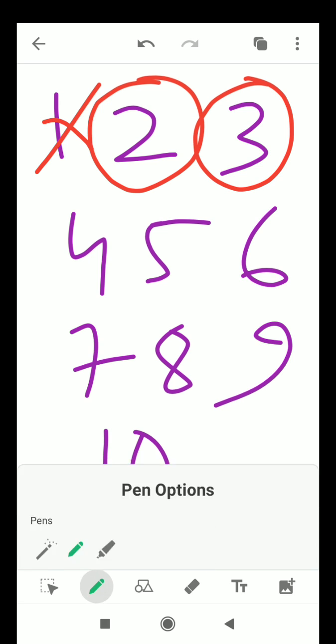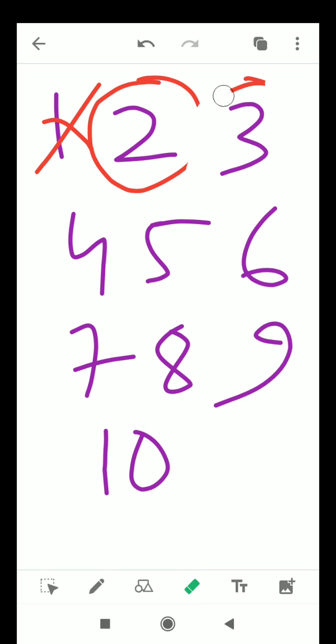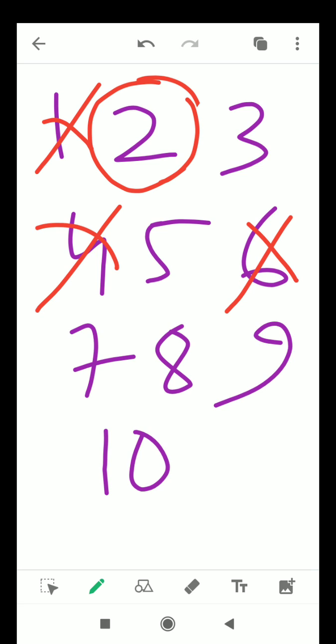Okay, I have just done one thing in a hurry, quite before. So just encircle 2. After that, what do you have to do? We have to search for the multiples of 2 in this list. Those numbers which are multiples of 2 should be cut down. So here 4 is a multiple of 2, it should be cut. 6 is a multiple of 2, it should be cut. 8 is a multiple of 2, it should be cut. 10 is a multiple of 2, it should be cut.